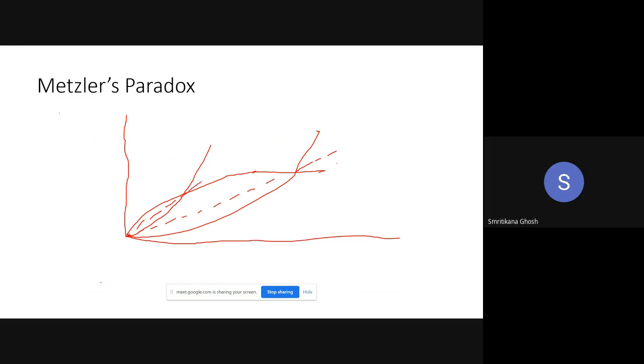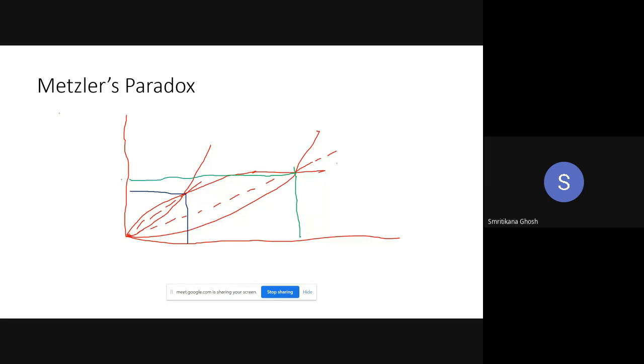Okay. Now, if you compare the volume of export and volume of import, then we need to draw. So after tariff imposition, this is the amount of export by the domestic country, and this is the amount of import by the domestic country. Before the tariff, that means at the initial situation, this is the amount of export by the foreign country, and that was the amount of import by the foreign country.